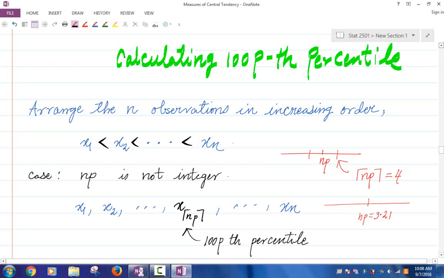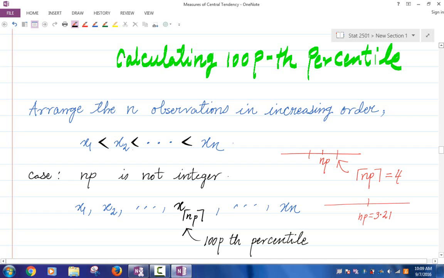We want to calculate the 100P-th percentile. P is between 0 and 1, remember. In order to do that, the first case we look at is when n times p is not an integer. What is n? N is the data size, the number of observations, right? So check if np is not an integer.